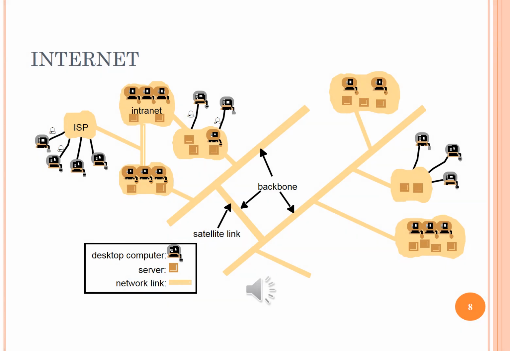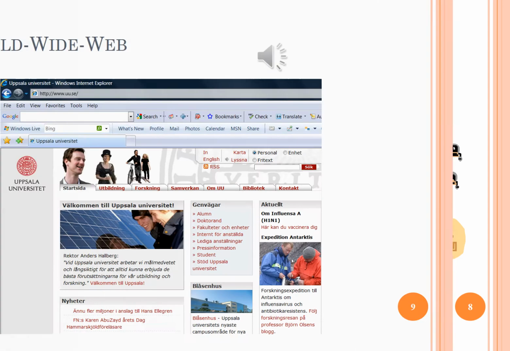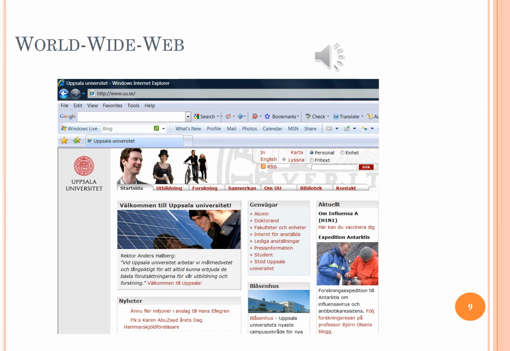So this is a diagram of the internet. The internet is the largest distributed system in the world. World Wide Web is the largest software application running on the internet. It has become the most popular distributed software application ever created.